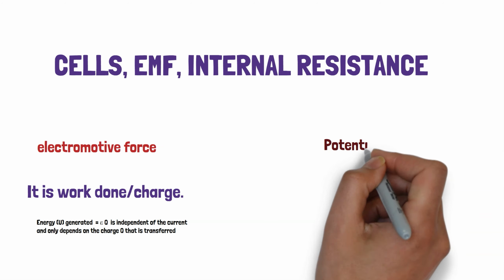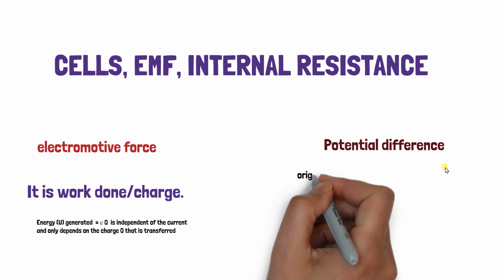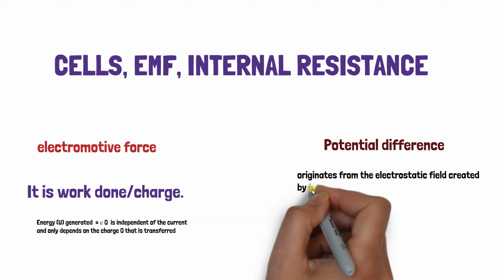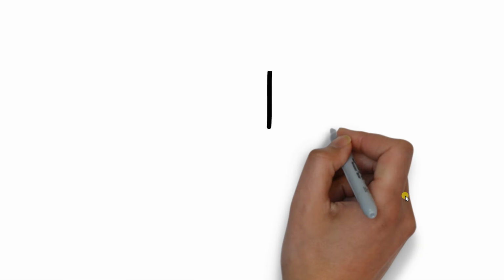On the other hand, the potential difference originates from the field created by the charge accumulated on the terminals of the battery.